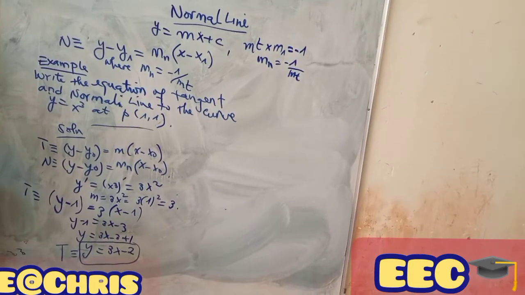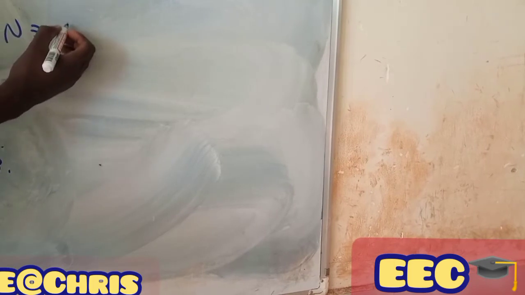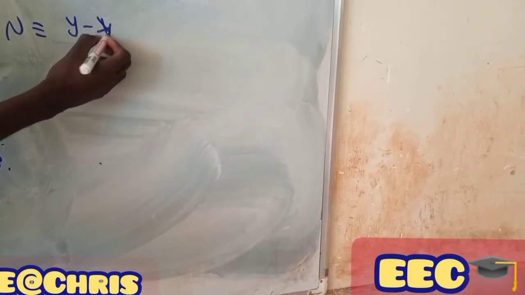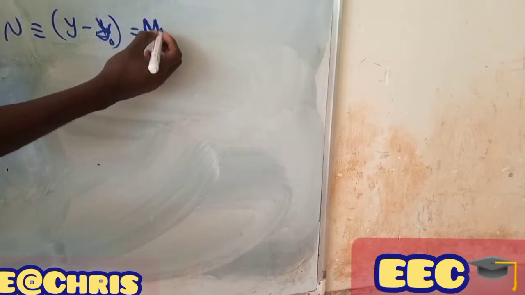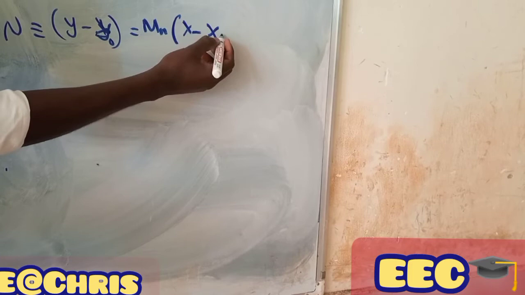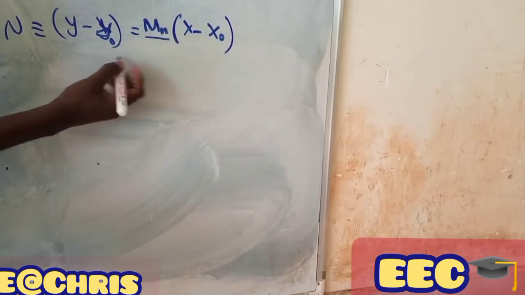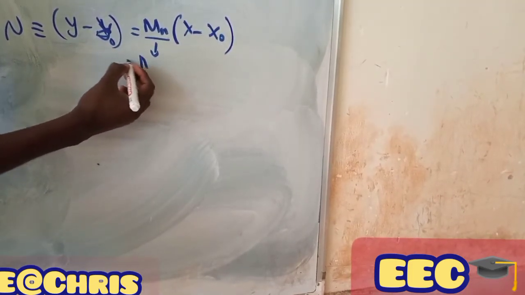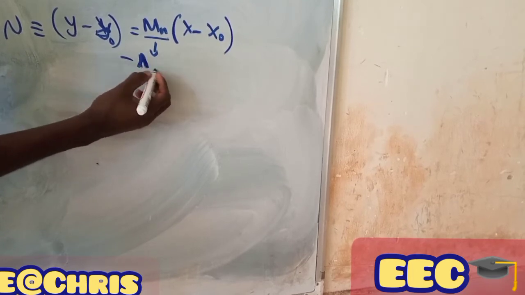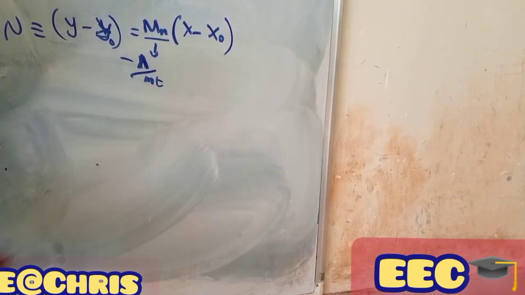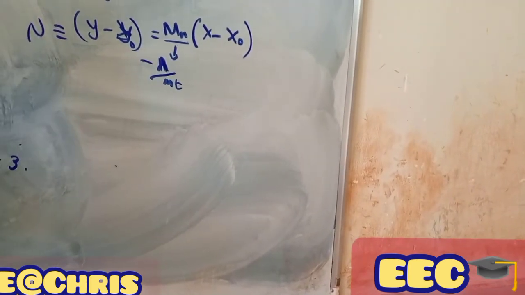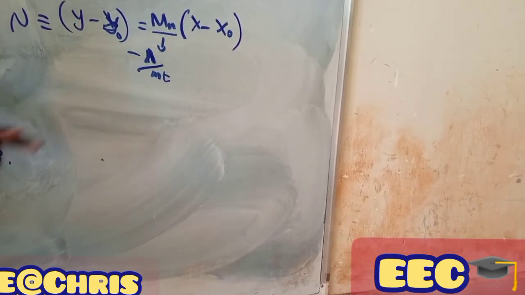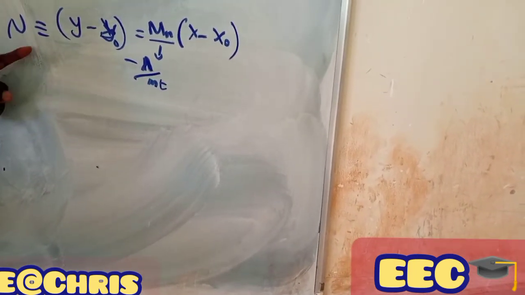So let us see the normal line. For the equation of the normal line, the normal is y minus y0, which is equal to mn, then x minus x0. Here mn is equal to the inverse, minus 1 over mt, and our mt is the gradient, which is equal to 3, which we get by replacing the value of x in our derivative equation.